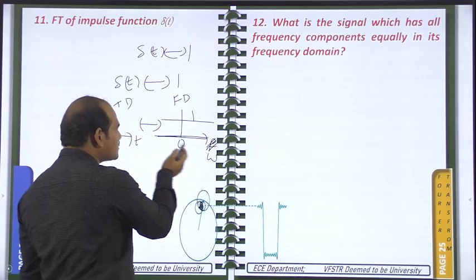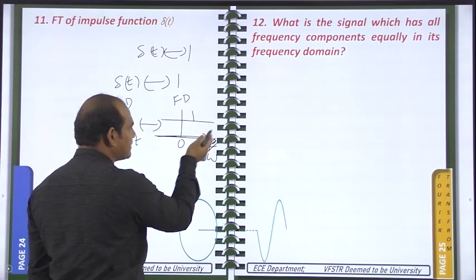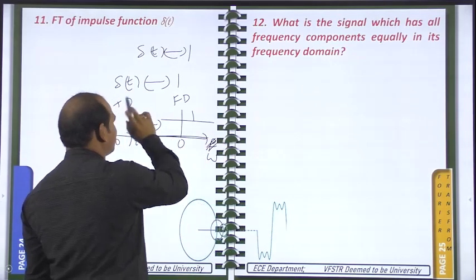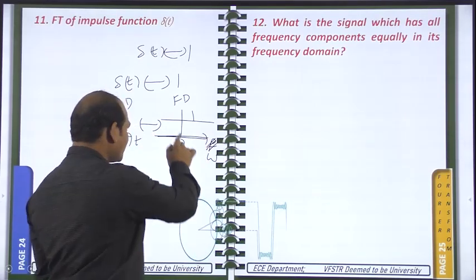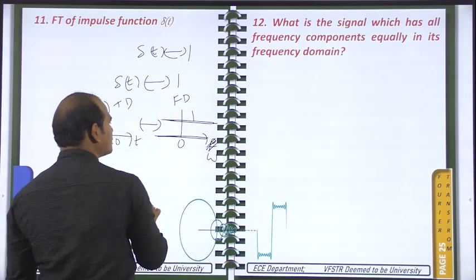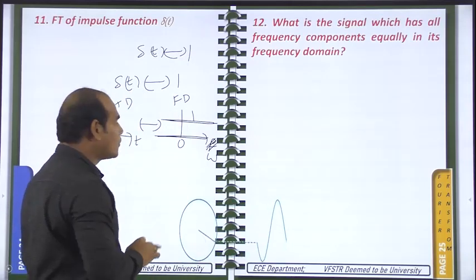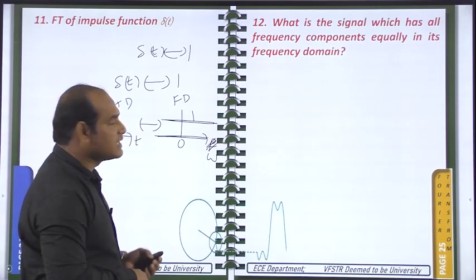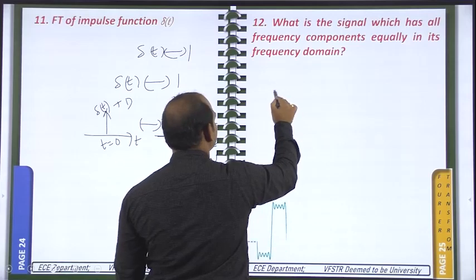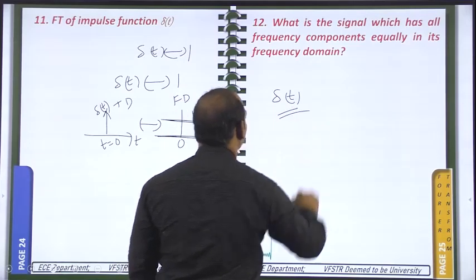So omega equal to minus 100, plus 100, plus 1000, minus 1000. All the frequencies are involved in the impulse function with equal amplitude. What about the magnitude and phase here? Phase is equal to 0. So the phase spectrum is always 0, but the magnitude spectrum is 1. So the signal which has all the frequencies equally is the del of t signal only.